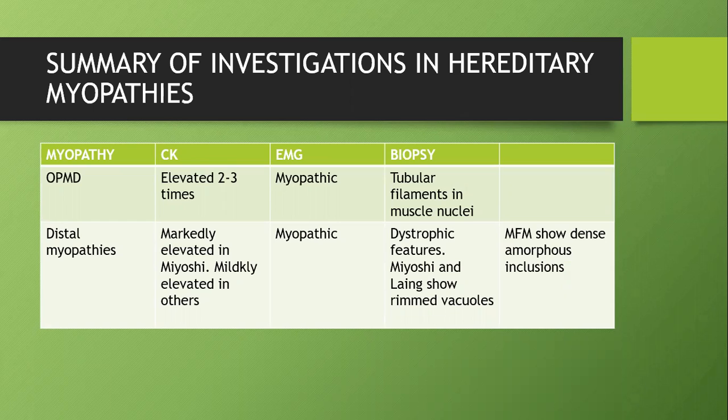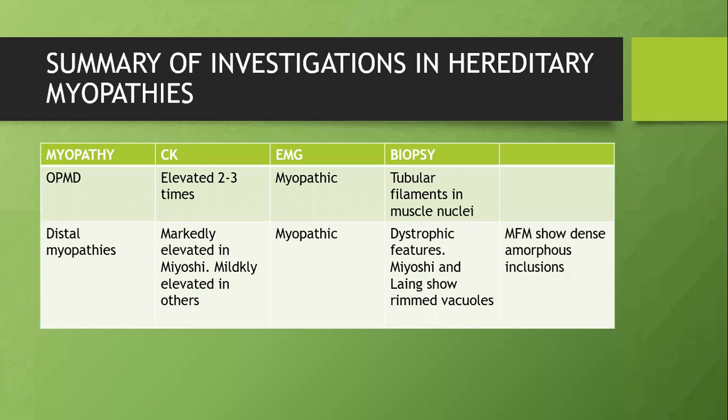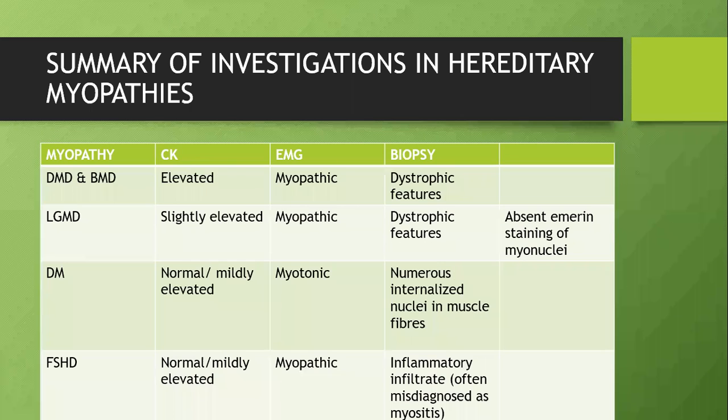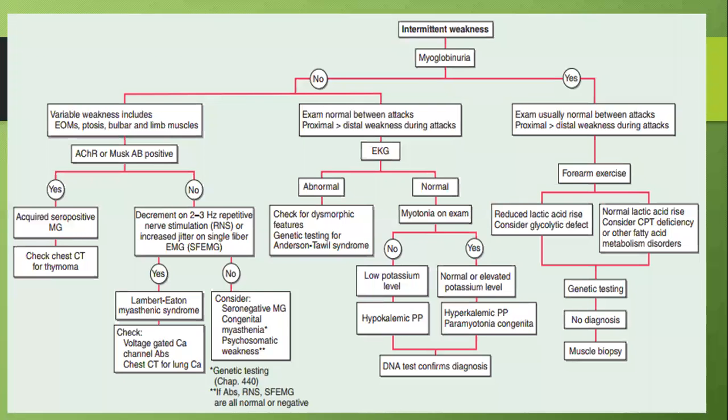And the last category, together of distal myopathies, CK is markedly elevated here. So of all the myopathies, only Duchenne's muscle dystrophy or dystrophinopathies and distal myopathies are the 2 inherited myopathies where there is less CK elevation. All other disorders, CK may be normal or mildly elevated. Okay, so we finished one category, inherited myopathy, or the category producing progressive weakness.